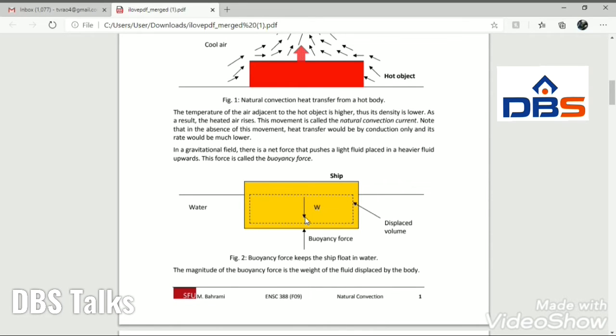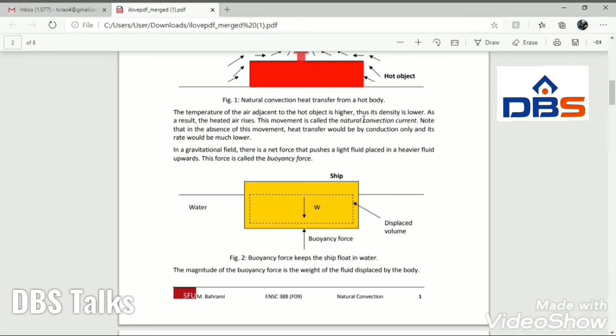So W is the actual weight of the ship, and the weight of the displaced volume of water acts upwards. Due to this buoyancy force, the apparent weight of the ship will be less when the ship is inside the water. So this is called buoyancy force. Buoyancy force is something like a hydrostatic force. Similarly, due to circulation of the fluid, there will be some hydrostatic or buoyancy forces also during natural convection.